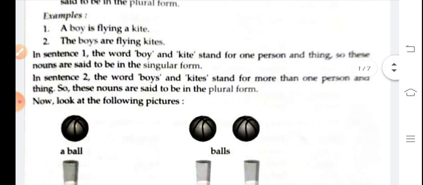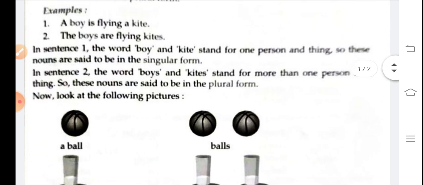Okay, examples, we will look here. Examples: a boy is flying a kite. First example is there, a boy is flying a kite. Okay, यानी एक बॉय जो है वो पतंग उड़ा रहा है. Only one boy is there. Second example there, the boys are flying kites. There is not only one boy, here two or more boys are there. The boys are flying kites.